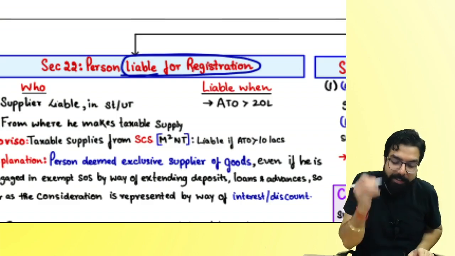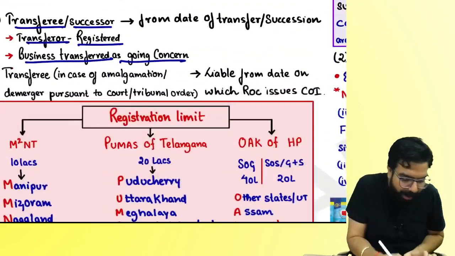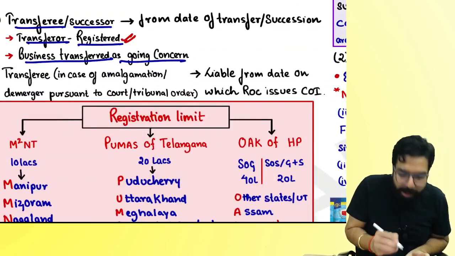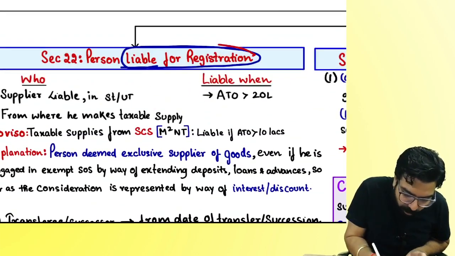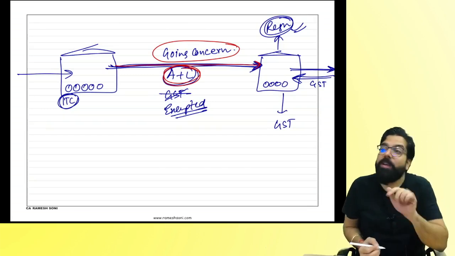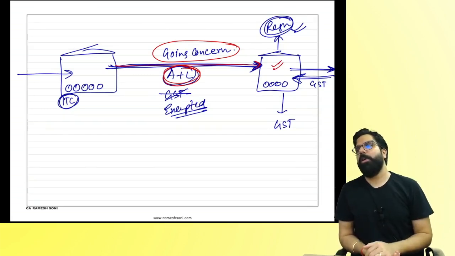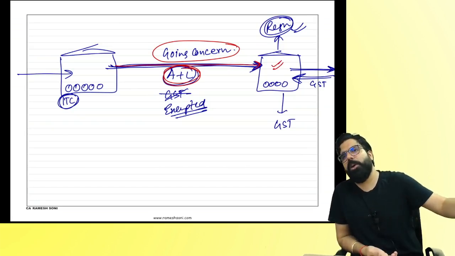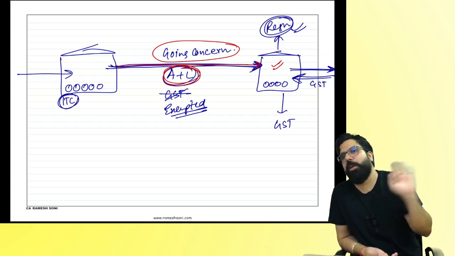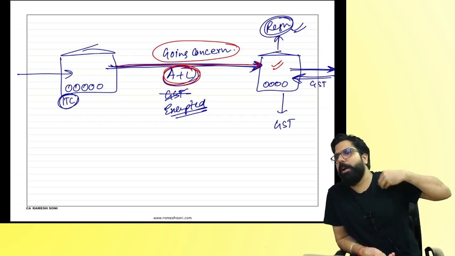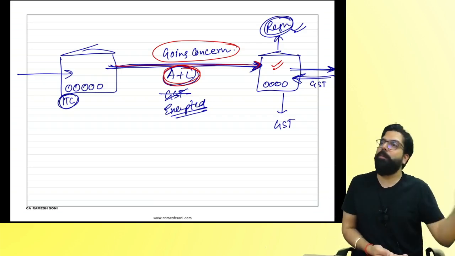When we go to the registration chapter, we'll see that whenever you give the business to someone else, if you were a registered person and you gave the business as a going concern to someone, that other person has to take registration. Why? Sir, my friend's turnover is not 20 lakh. My friend's turnover has not yet crossed 40 lakh. For goods it is 40, for service it is 20. Sir, for example, I was a supplier of goods. My friend's turnover is not yet 40 lakh. Why will he take registration?